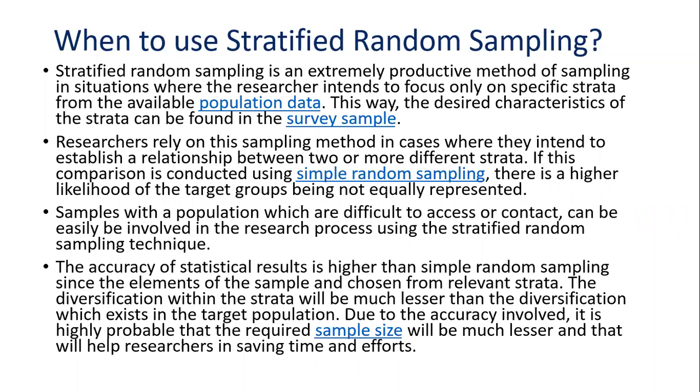So when to use stratified random sampling? Stratified random sampling is an extremely productive method of sampling in situations where the researcher intends to focus only on specific data from the available population data. You just would like to study the students. So in students, again, how do you decide? School students, 8th, 9th, 10th. Again, you can go with all the PU students or degree students or again engineering, which background. So that is an example.